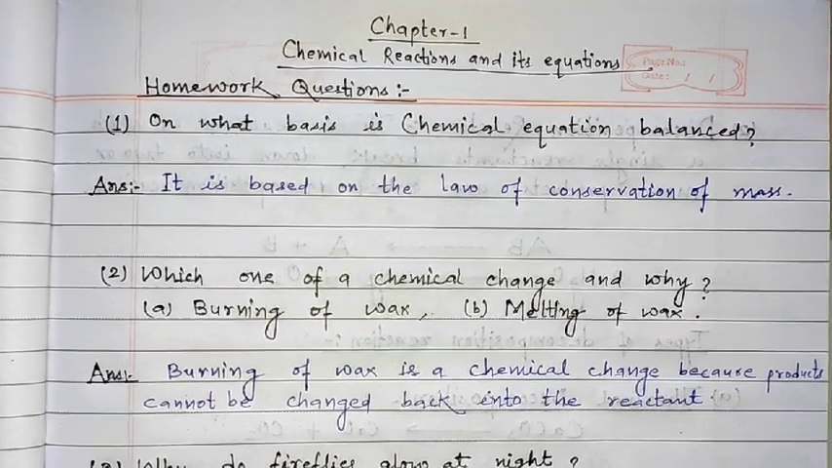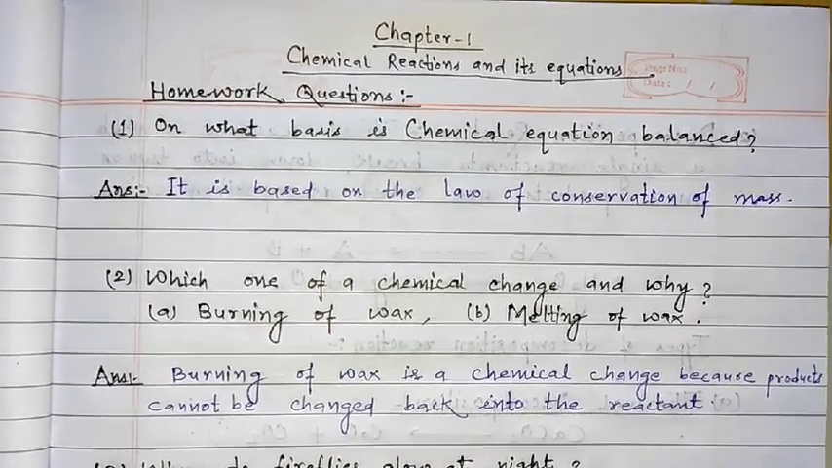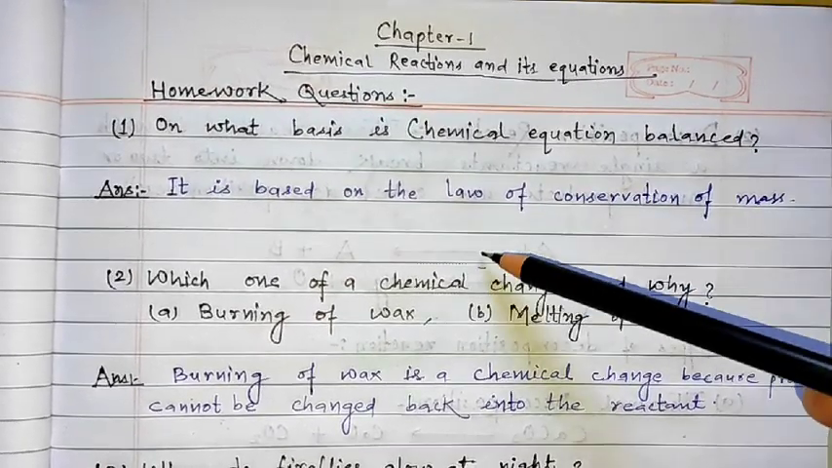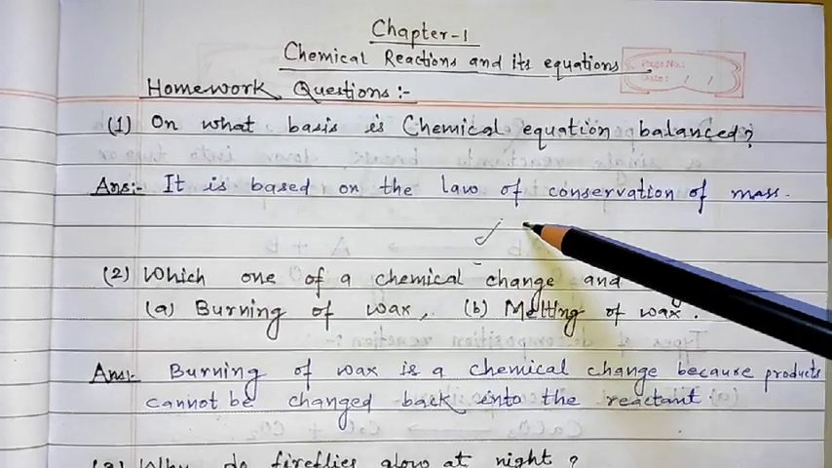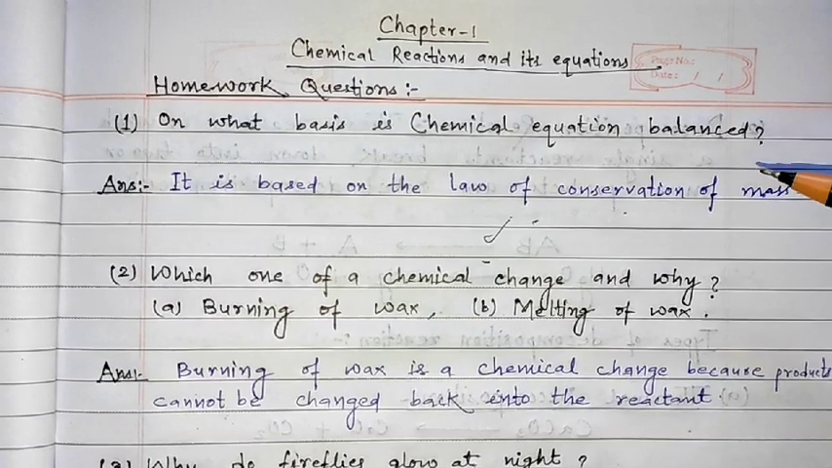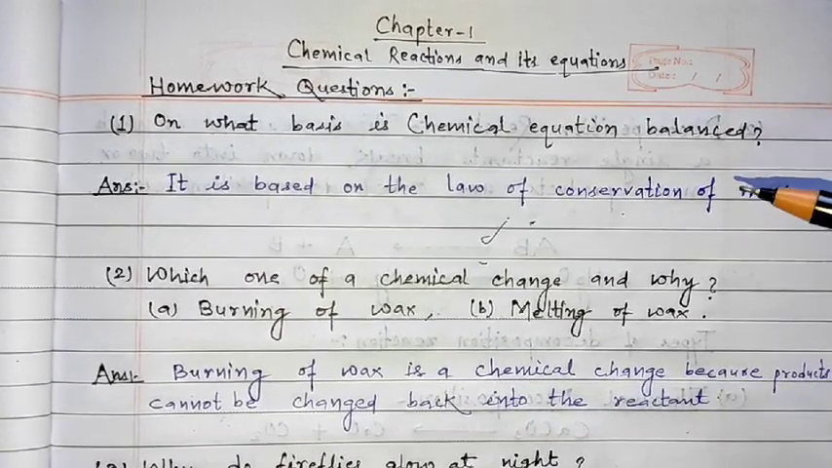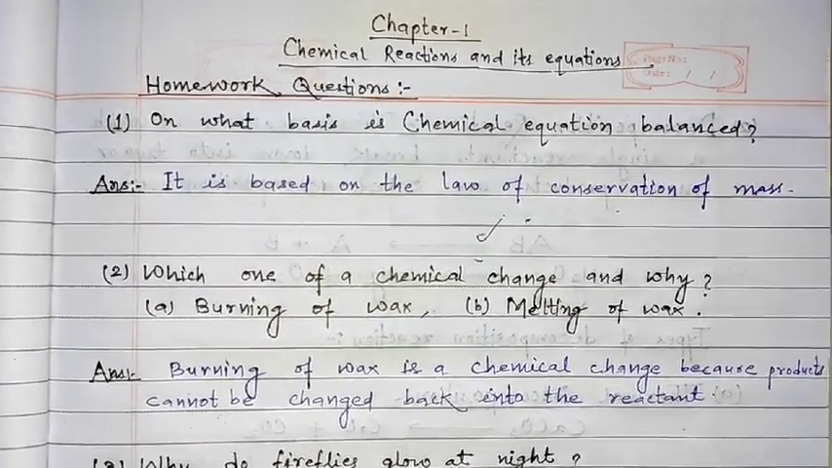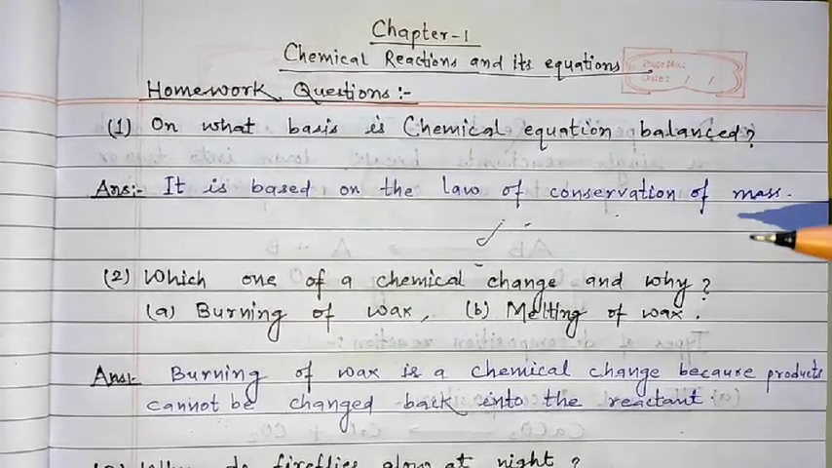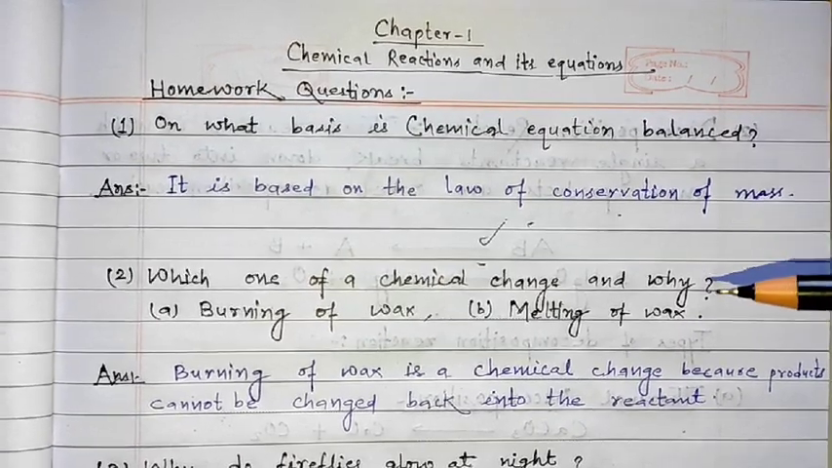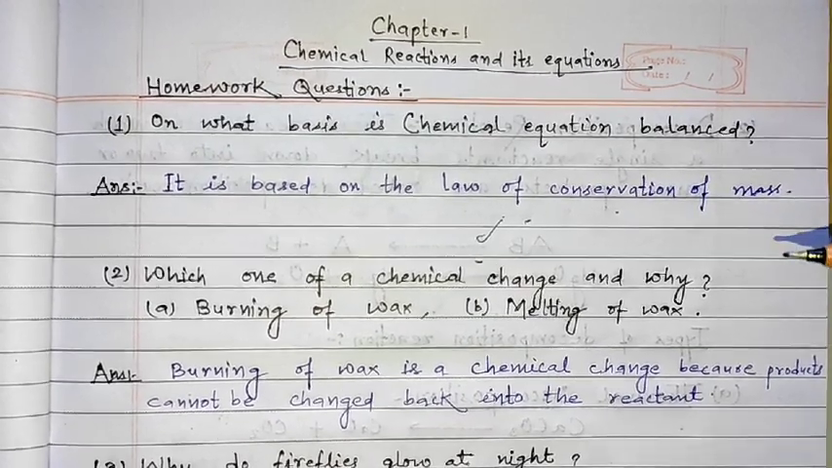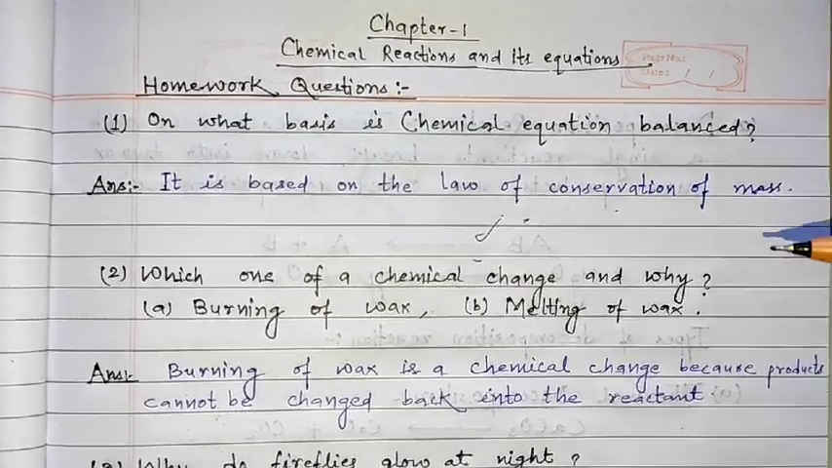So the first question was: on what basis is a chemical equation balanced? Simply, the answer is the law of conservation of mass. What does the law of conservation of mass tell? It states that mass can neither be created nor destroyed. That means the number of atoms or molecules present on the reactant side of a chemical equation must be equal to that of the product.